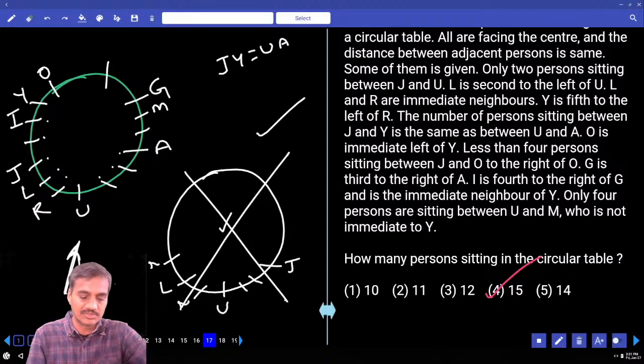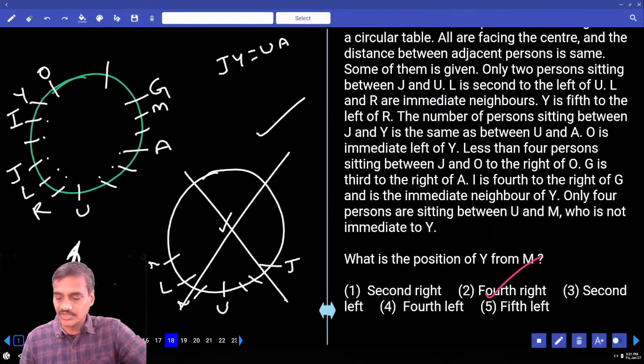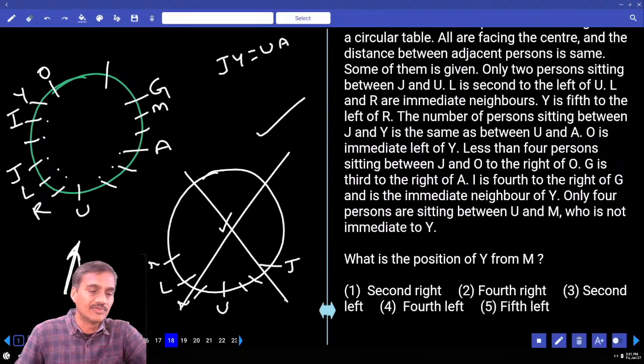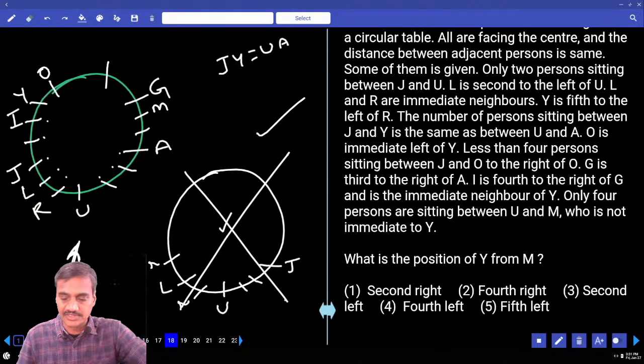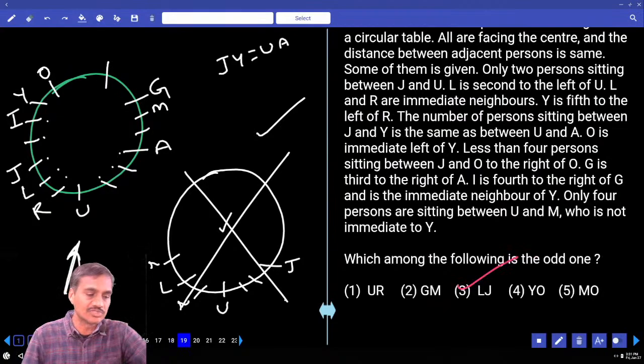Choice 4, question number 17. And the 18th one: what is the position of Y from M? From M, 1, 2, 3, 4, 4th to the right. That is choice 2, question number 18.